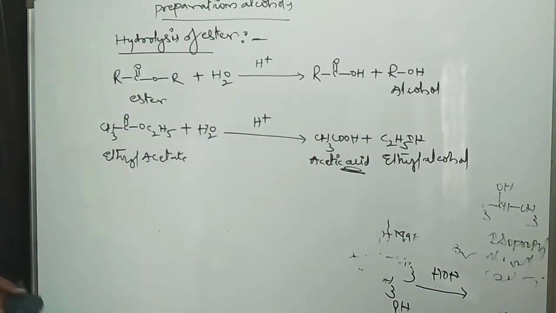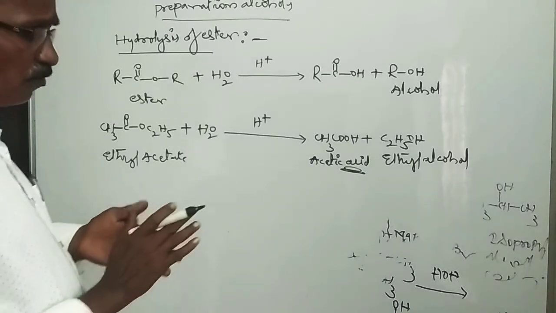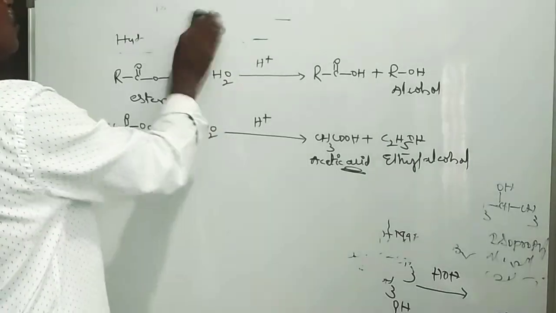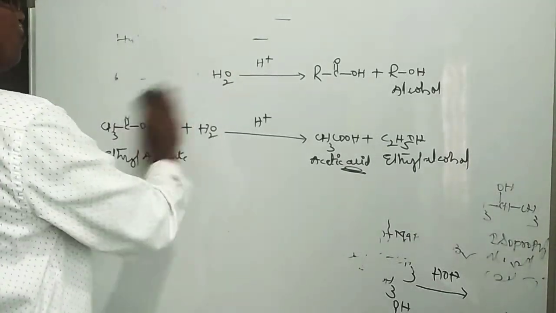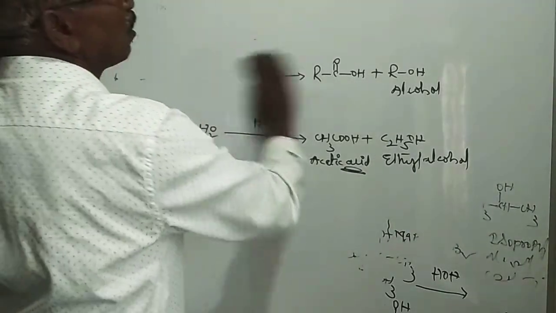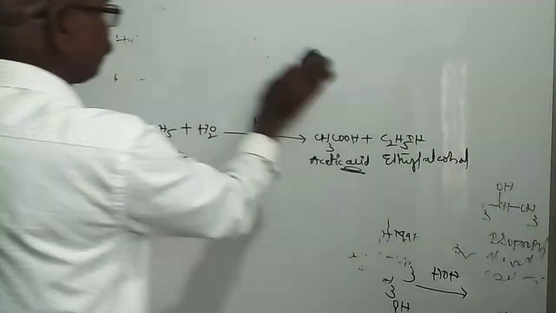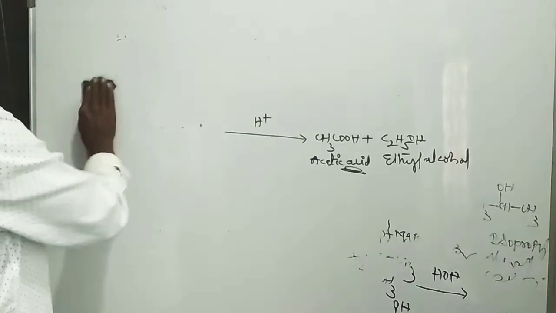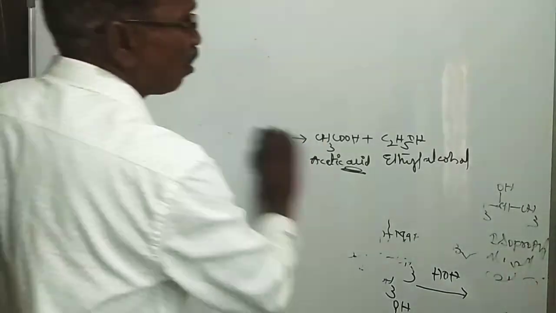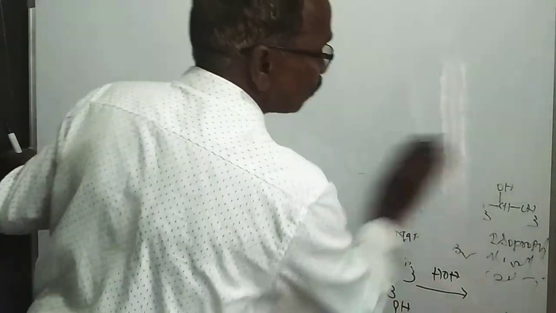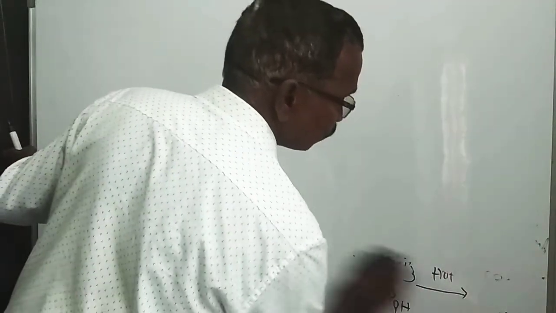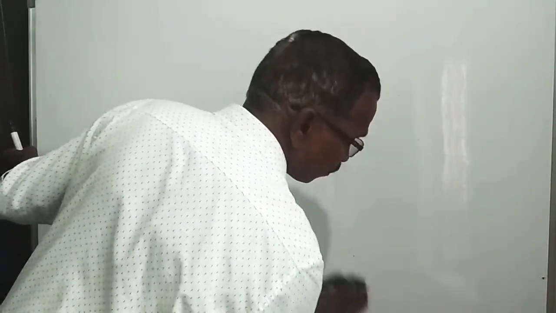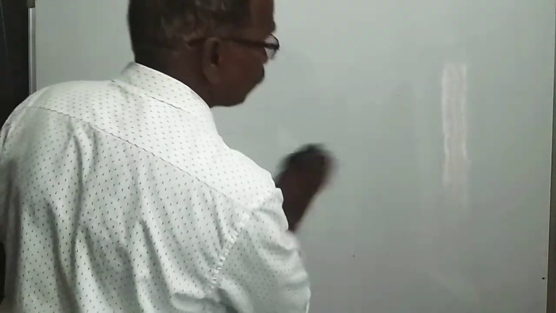Now a discussion about the chemical and physical properties of alcohols. Next, physical properties of alcohols. Now we have discussed the very simple preparation methods of alcohols, only three methods.